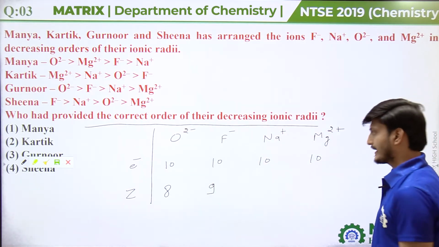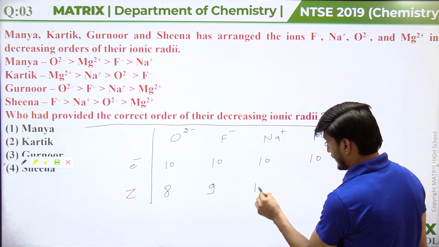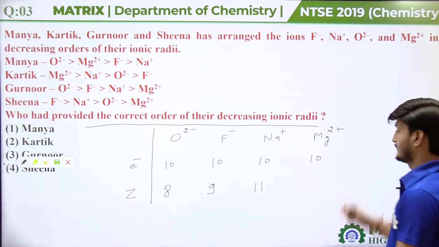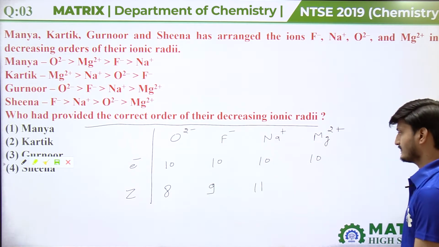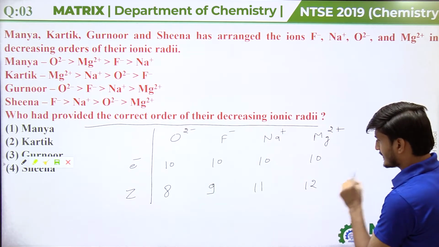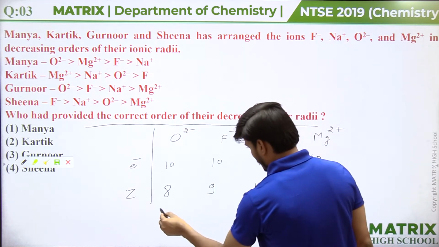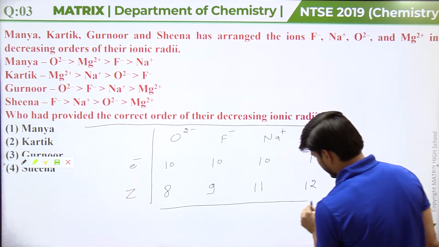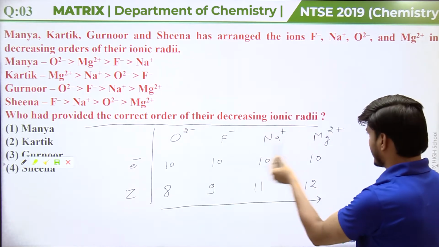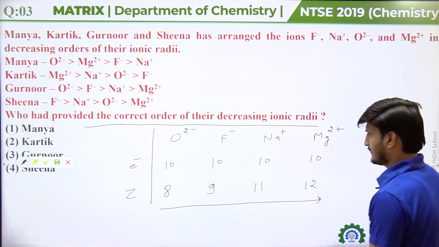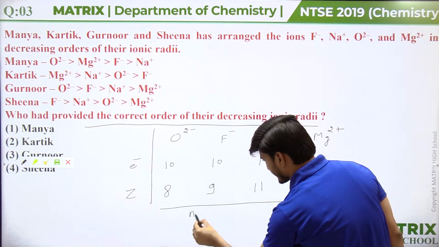The atomic number of sodium is 11, so Na plus has 11 units of nuclear charge. And the atomic number of magnesium is 12, so the magnesium ion has 12 units of nuclear charge. So as we are seeing, on moving left to right from oxide ion to magnesium ion, nuclear charge is increasing.